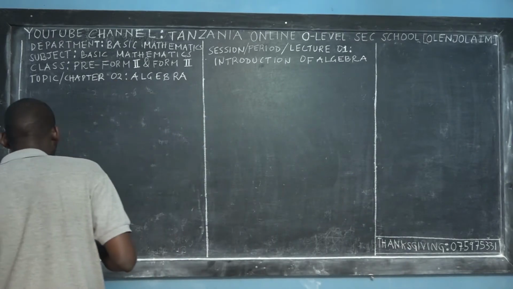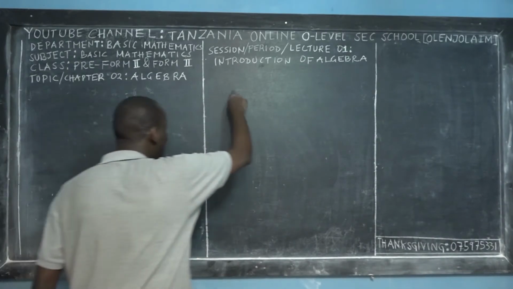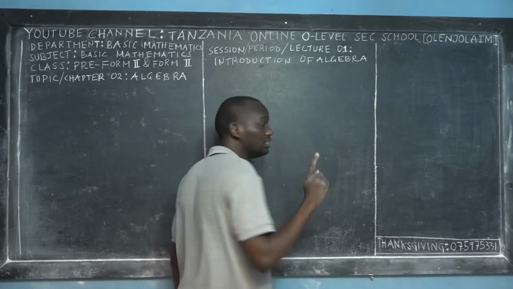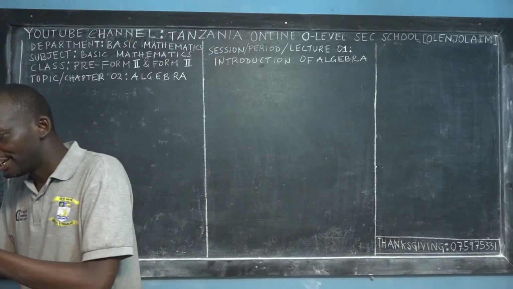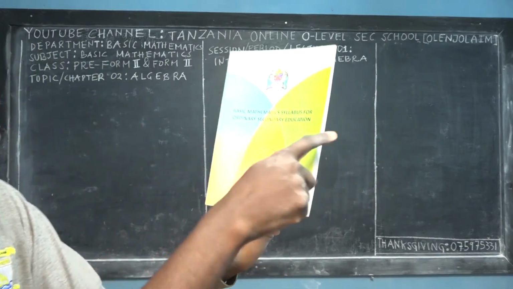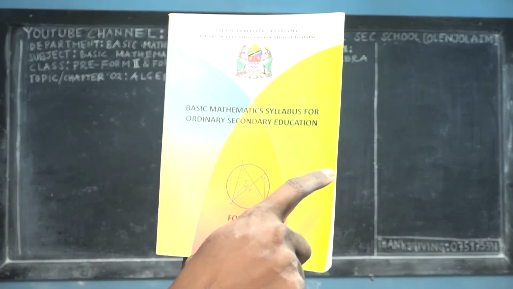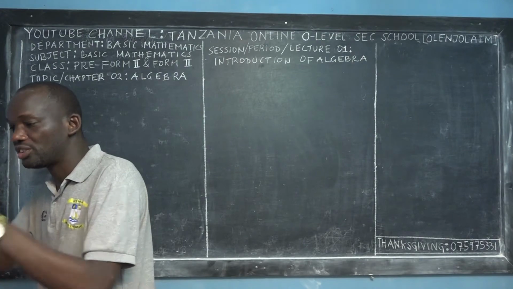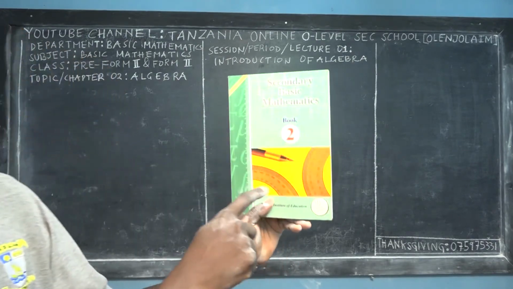So the topic is called algebra. The session or period or lecture is lecture 1, introduction of algebra. Remember the reference book I told you: the basic mathematics syllabus for ordinary secondary education, you should have it in hand, Form 1 to Form 4, and you also need Secondary Basic Mathematics Book 2 as the reference book.